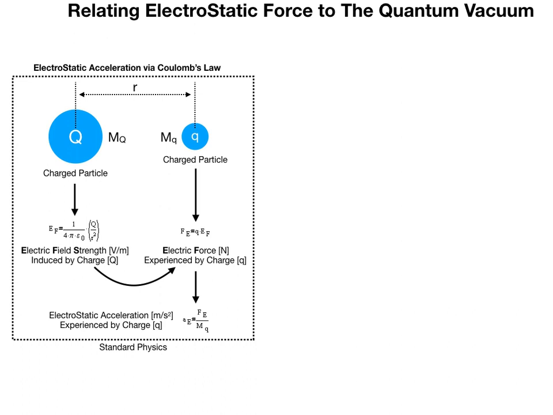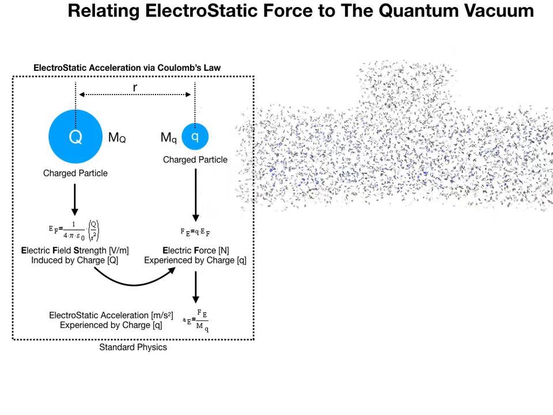We need to relate forces to forces, and acceleration to acceleration. The reason we don't need two masses to model gravitational force is because, as general relativity explains, gravitational force is a manifestation of space-time curvature. Thus, a single mass is sufficient for gravitational force models, but two charged masses are required for electrostatic force models. Appearing on screen are two charged masses, separated by displacement r. Following the process arrows, we derive the standard physics representation for the electrostatic acceleration experienced by the small q charged